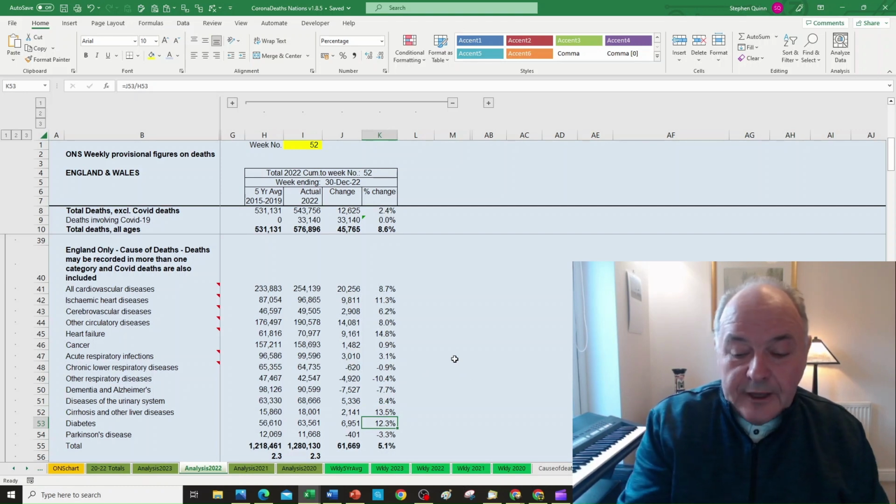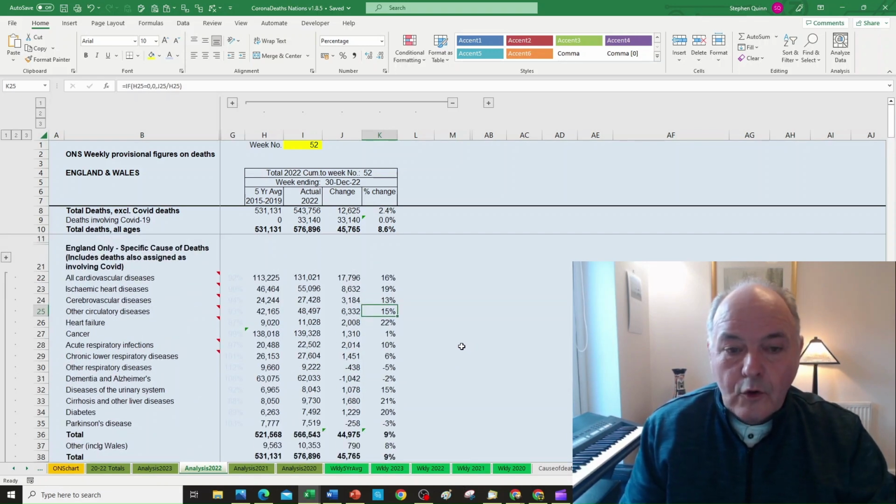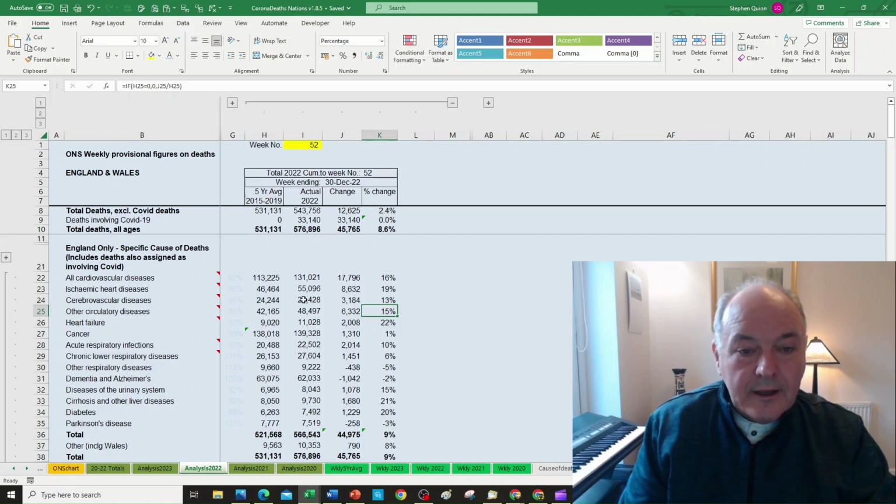Now, it would also be interesting to look at this data by the specific cause of death. And here in this table, I have this data summed for the year. So in column I here, we have some 566,000 people for England only who are classified by these 14 different disease categories.